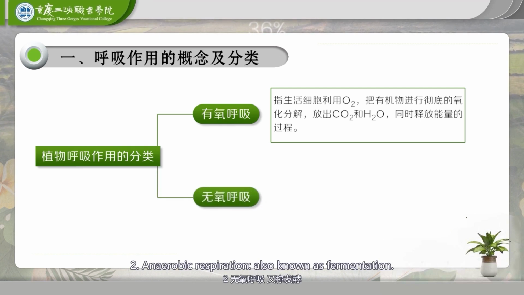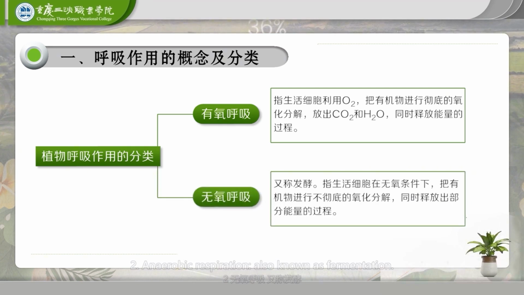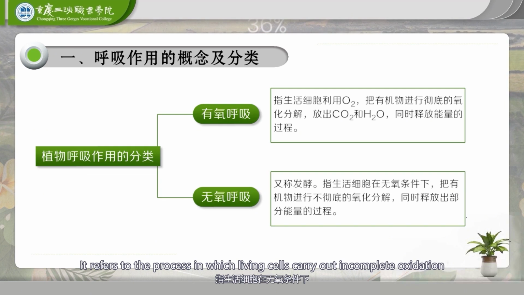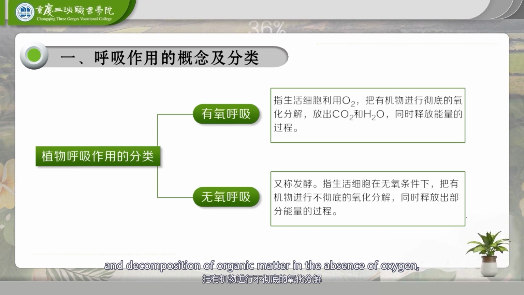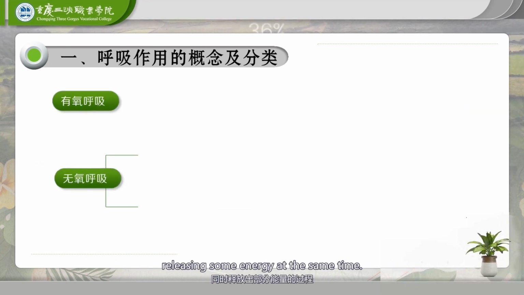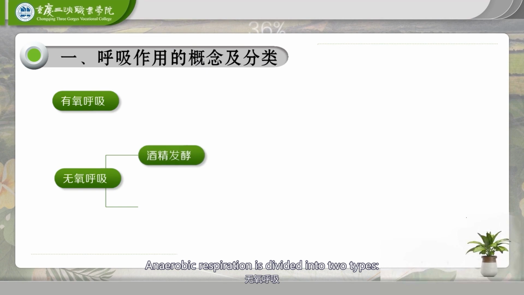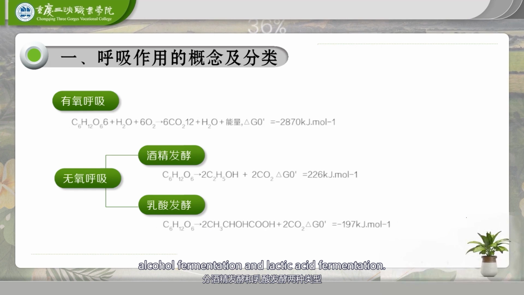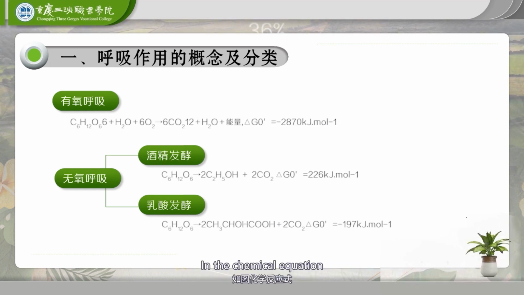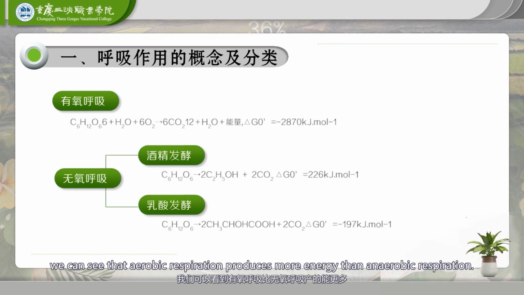2. Anaerobic respiration, also known as fermentation. It refers to the process in which living cells carry out incomplete oxidation and decomposition of organic matter in the absence of oxygen, releasing some energy at the same time. Anaerobic respiration is divided into two types: alcohol fermentation and lactic acid fermentation. In the chemical equation, we can see that aerobic respiration produces more energy than anaerobic respiration.